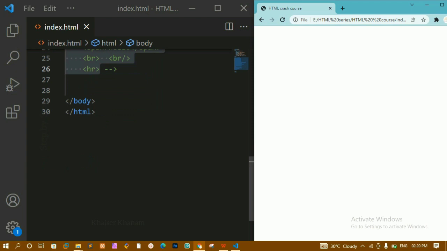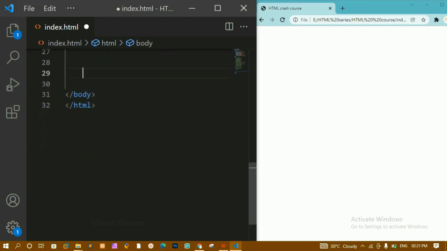Now here I don't have anything. Now below this let us start creating semantic elements. Semantic elements are very useful inside HTML because you have to know which tag to use when. Whenever you are using HTML, you should be specific about which tag you use where.